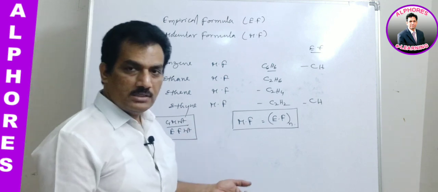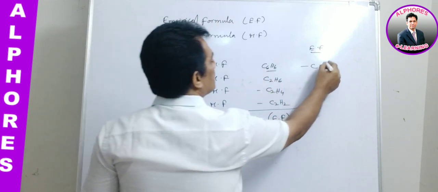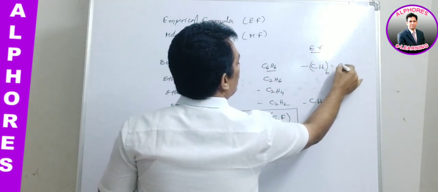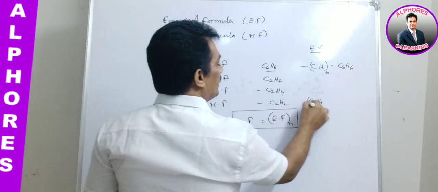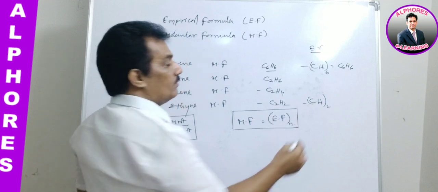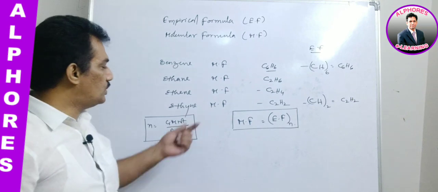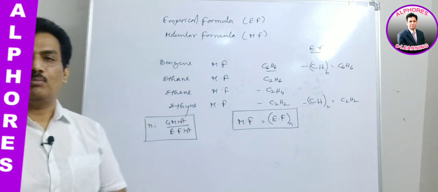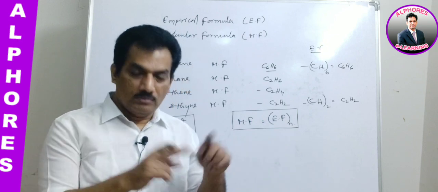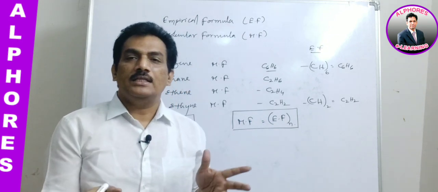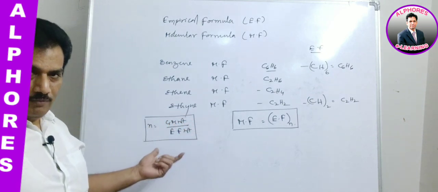Just for your convenience, let me give examples. In the case of benzene, that ratio is 6, that's why it becomes C6H6. Whereas in the case of acetylene, that ratio is only 2, that's why it becomes C2H2. Like that, the empirical formula and molecular formula are related like this: the molecular formula is equal to the empirical formula taken n times, where n is the ratio of gram molecular weight to empirical formula weight.